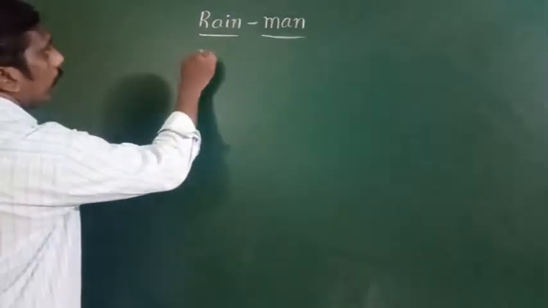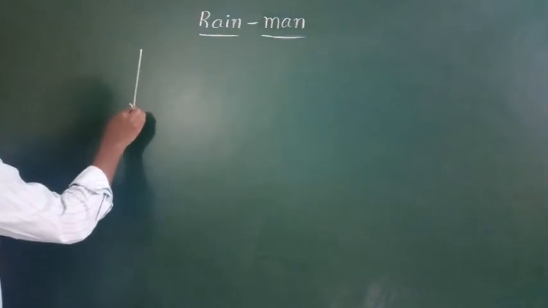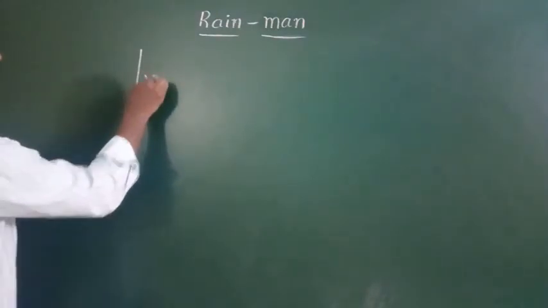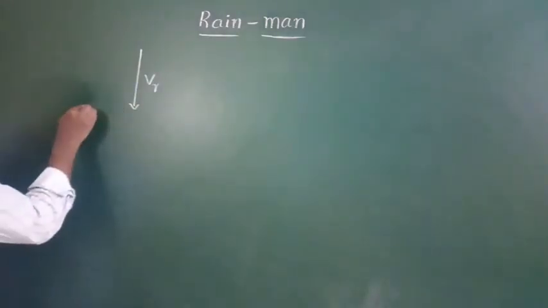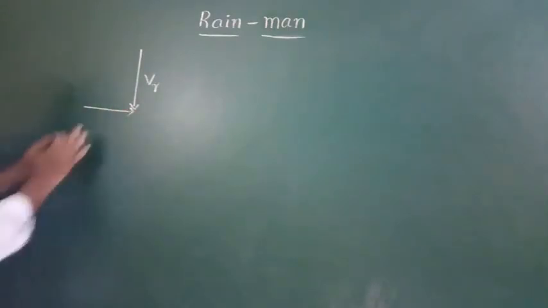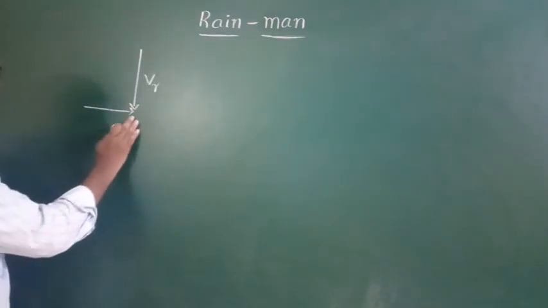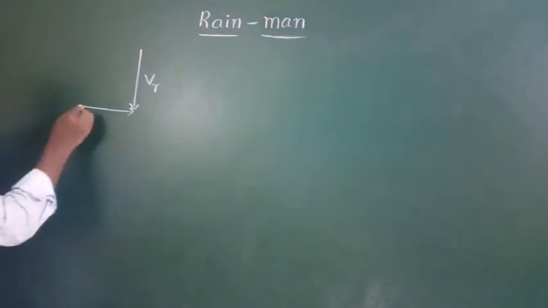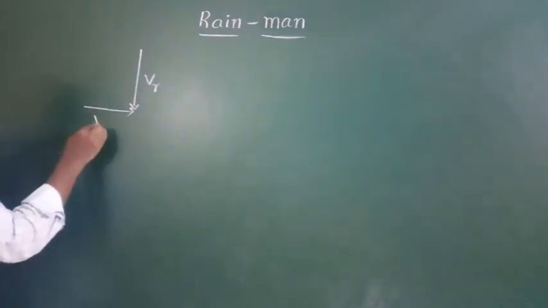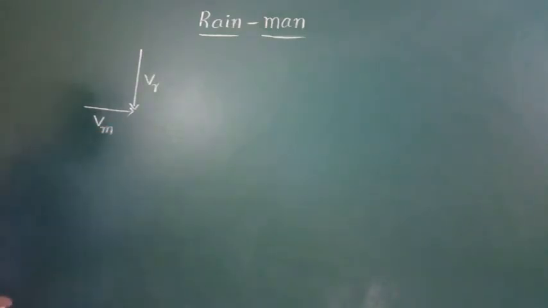Suppose rain is falling vertically downward with respect to the ground. The man is moving along the horizontal direction. Suppose the man is at rest. For a man at rest, the rain appears to fall vertically downward. Suppose the man is moving like this with a velocity Vm. What is the velocity of the rain with respect to man?